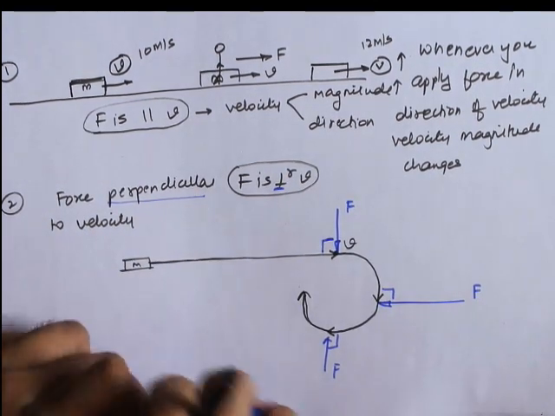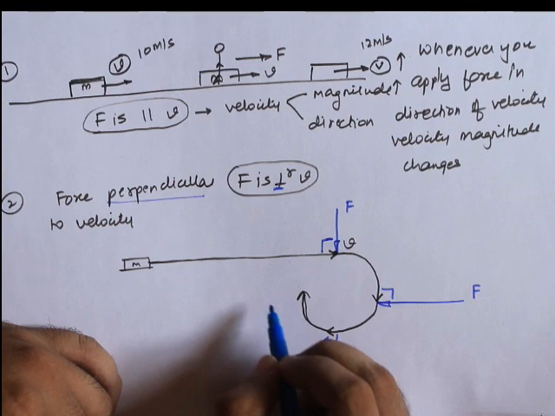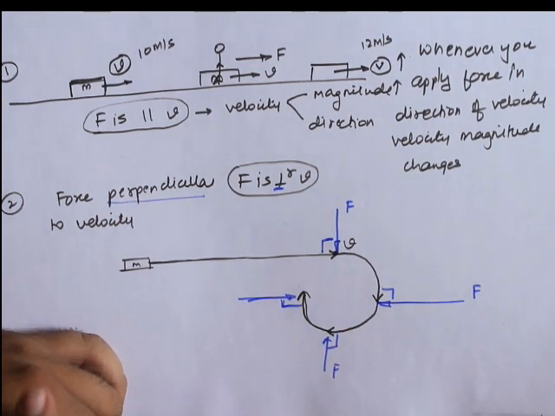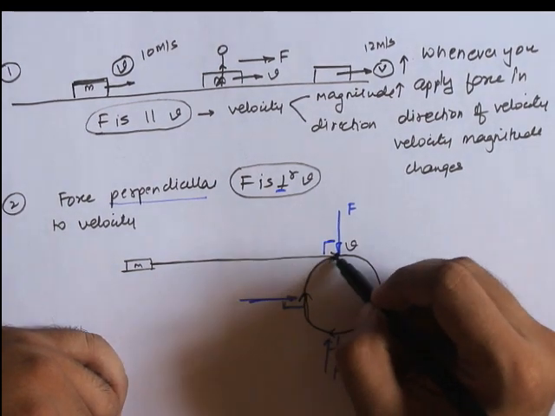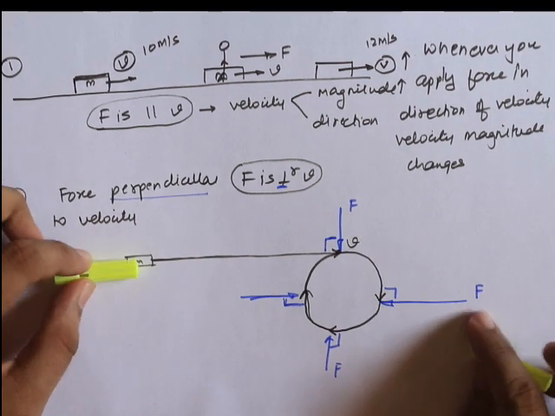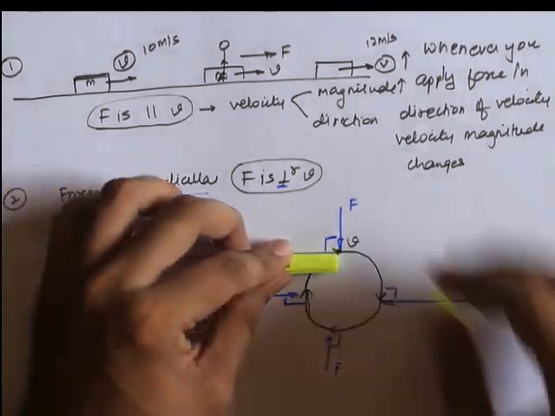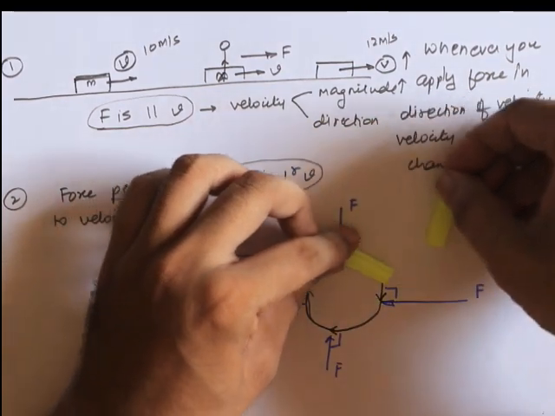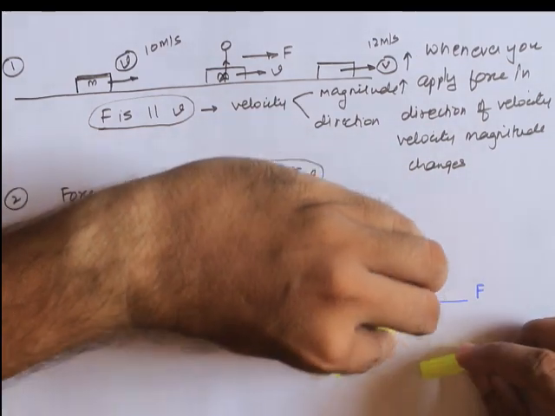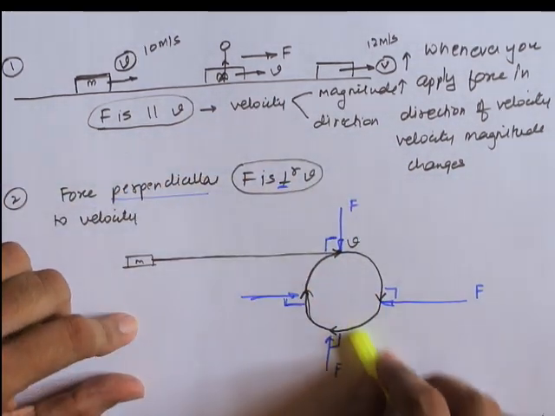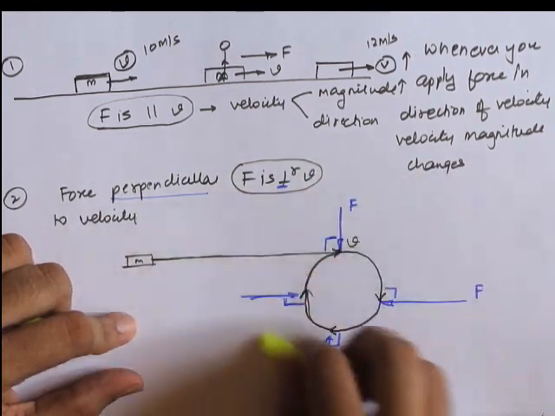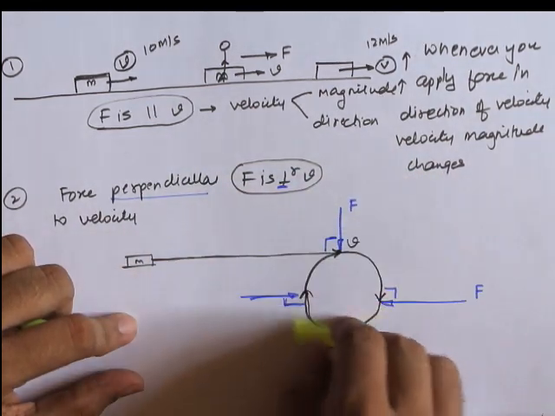Now again if I apply a force from left towards right, both are perpendicular to each other, again this block will turn. So as you can see, this particular block of mass m was trying to move towards the right, I applied a force and at right angles the block changes its direction, again I apply a force, again it changes the direction. So if I continuously go on applying force, the block will keep on moving in a circular path.